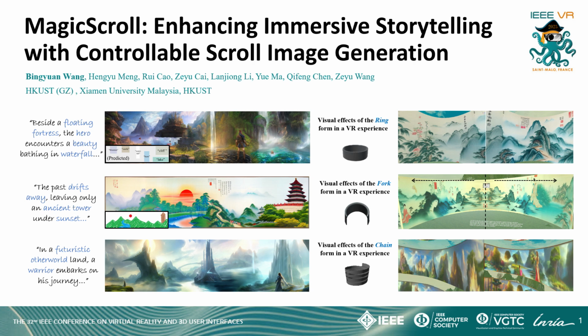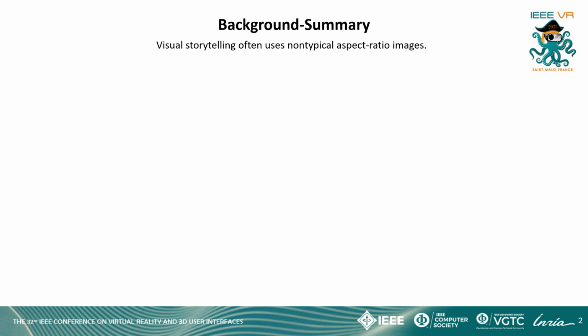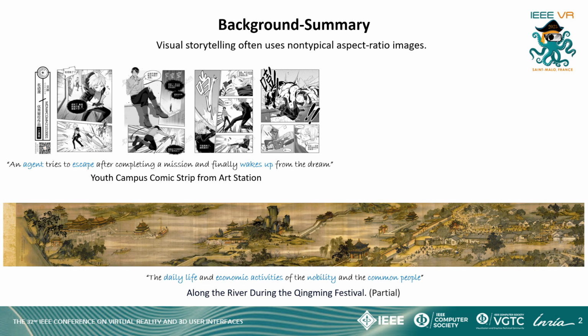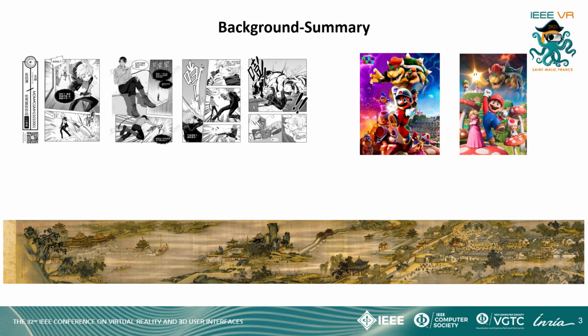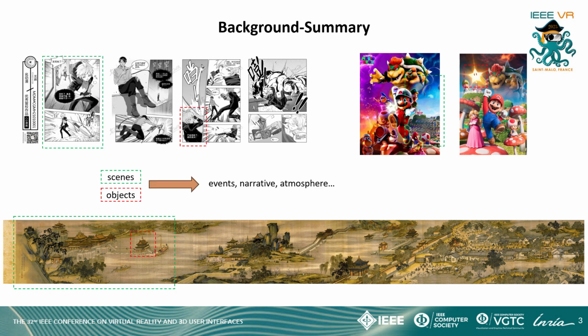The topic I'm going to present today is MagicScroll, enhancing immersive storytelling with controllable scroll image generation. Visual storytelling often uses non-typical aspect ratio images like scroll paintings, comic strips, and cinematic posters to create an expressive and compelling narrative. The applications lie in not only artistic creation, but also poster design and mimicry of some traditional artistic forms. Typically, the goal is to unfold the plot in a spatial sequence, while maintaining the key scenes and objects, to convey events, establish narratives, and create atmosphere.